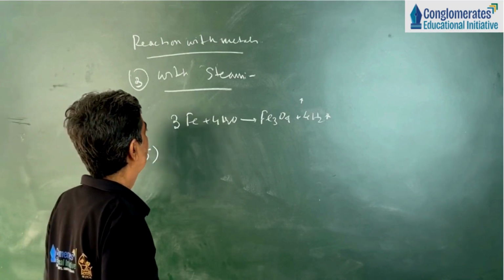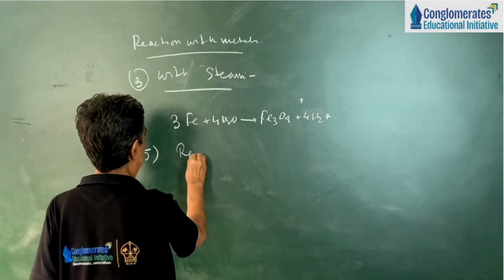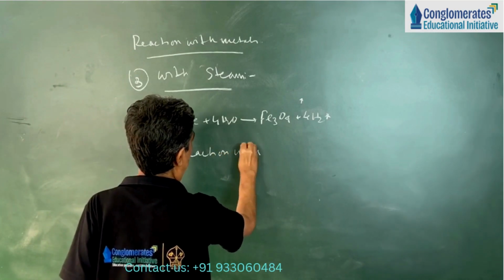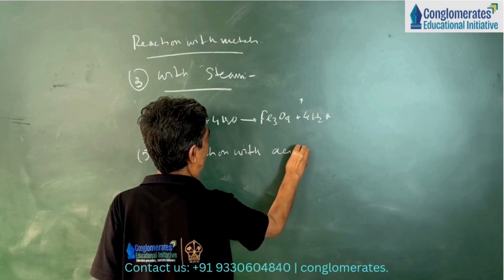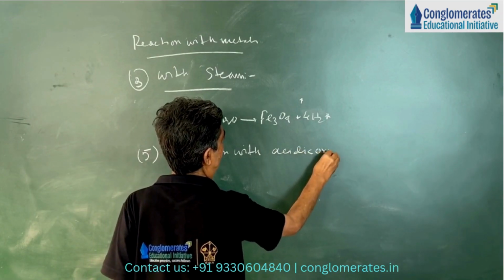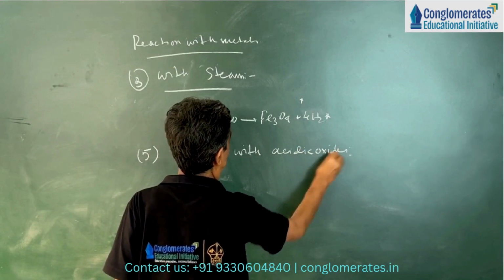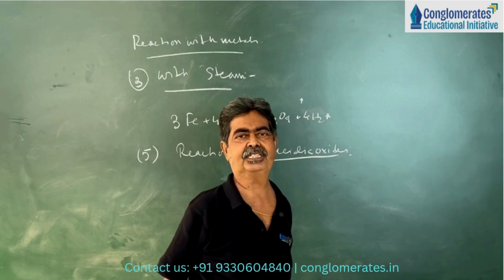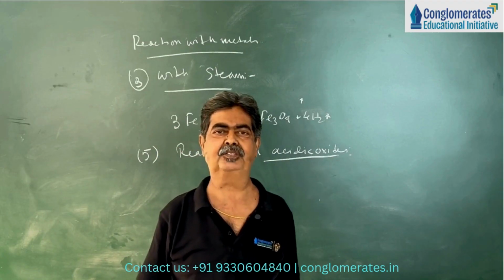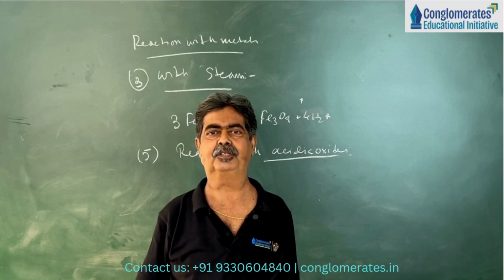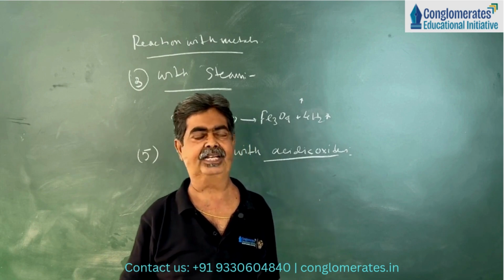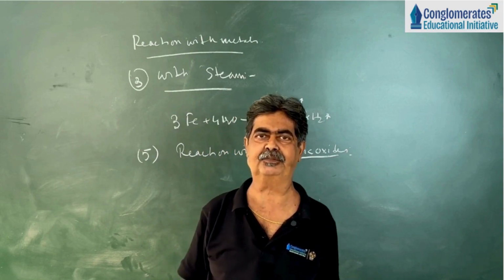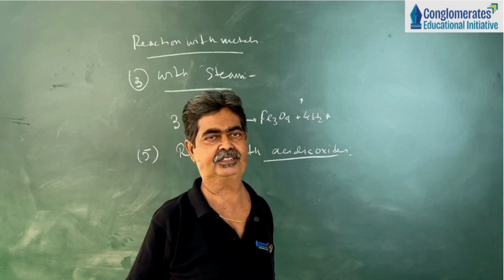Next, reaction with acidic oxide. What do we mean by acidic oxide? Non-metallic oxides are called acidic oxides, like carbon dioxide, sulfur dioxide, phosphorus pentoxide, etc. They are called acidic oxides because they dissolve in water, or react with water, to form the respective acids. That's why they are called acidic oxides.